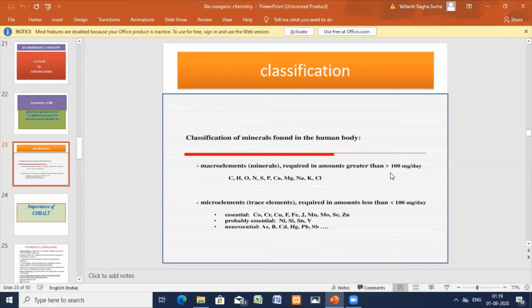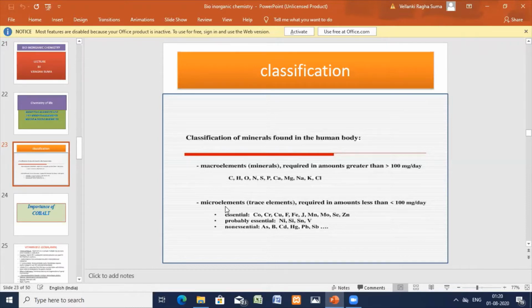Now what are the macro elements and micro elements? Macro elements: carbon, hydrogen, oxygen, nitrogen, sulfur, phosphorus, calcium, magnesium, sodium, potassium, chloride. I'm giving you a brief introduction.